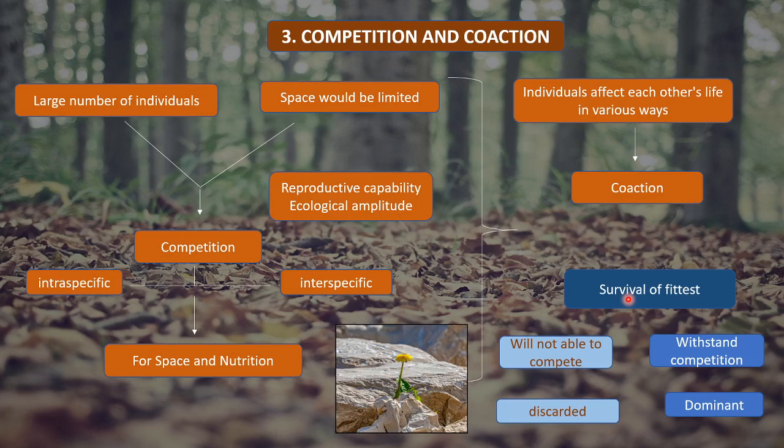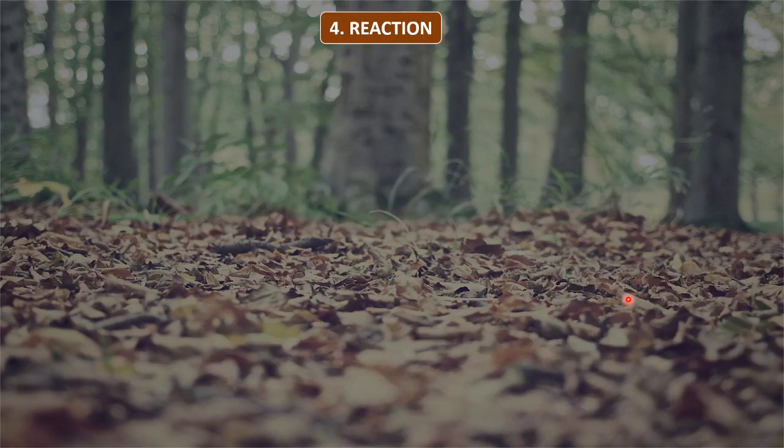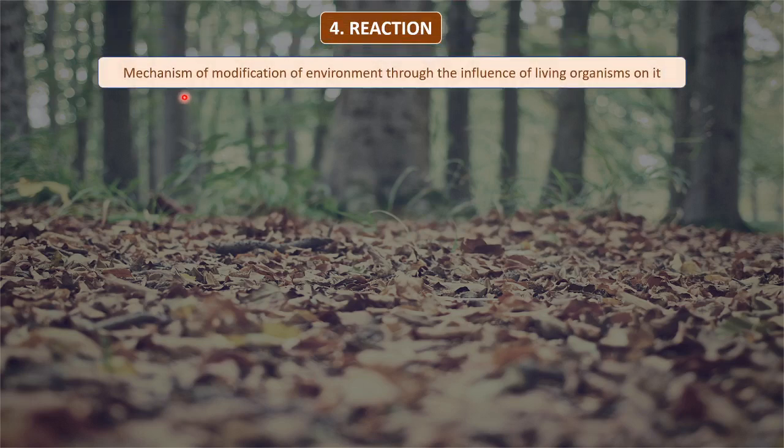Now that you have understood what is competition and coaction, we move forward to understand the next step in the process of ecological succession, which is reaction. Regarding reaction, it is the mechanism of modification of environment through the influence of living organisms on it. We'll get back to this definition later on. First of all, let us see what happens as a result of reaction.